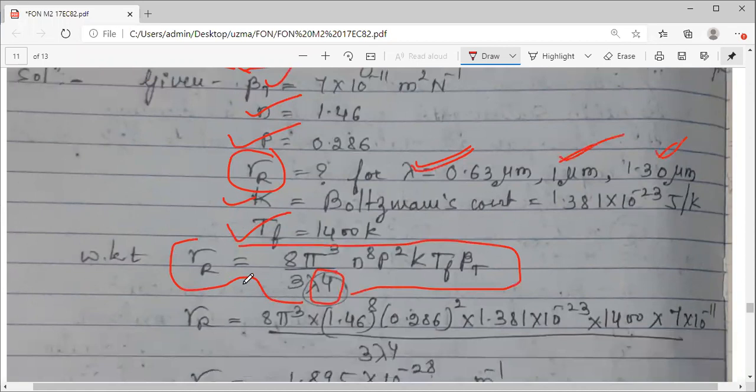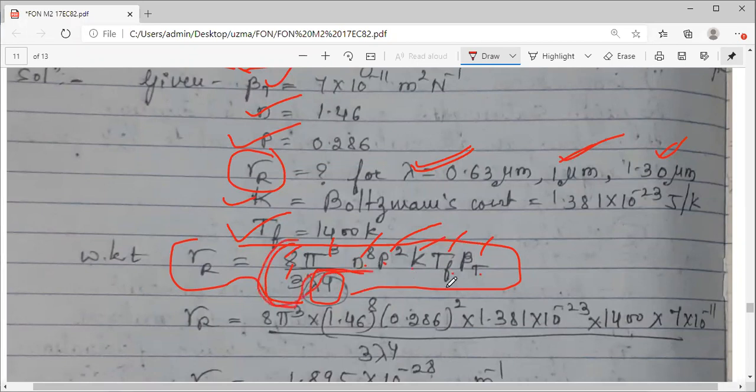Out of this complete formula, you can observe N, P, K, TF, beta, 8, pi, 3. All these values you can calculate because you know all the numbers. 8 pi cube by 3, you know. N is given, P is given, K is given, TF and beta are given. So you calculate all this number first.